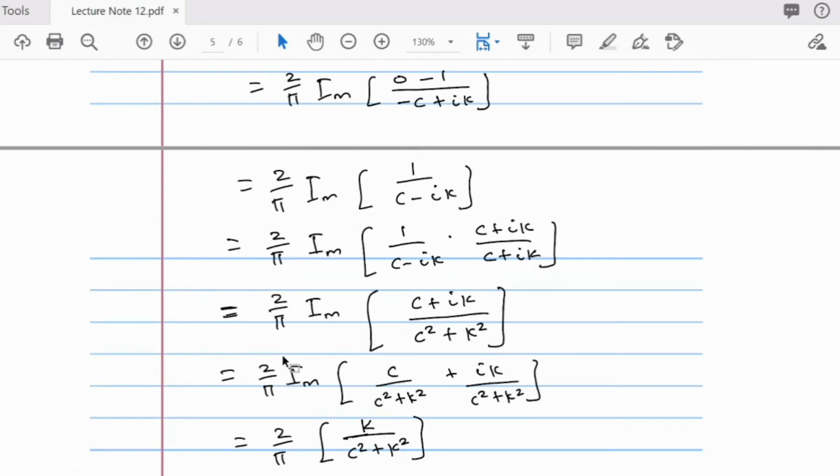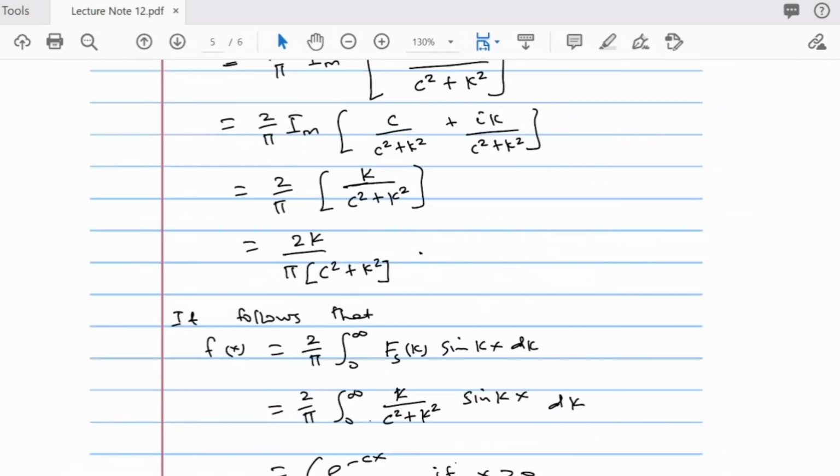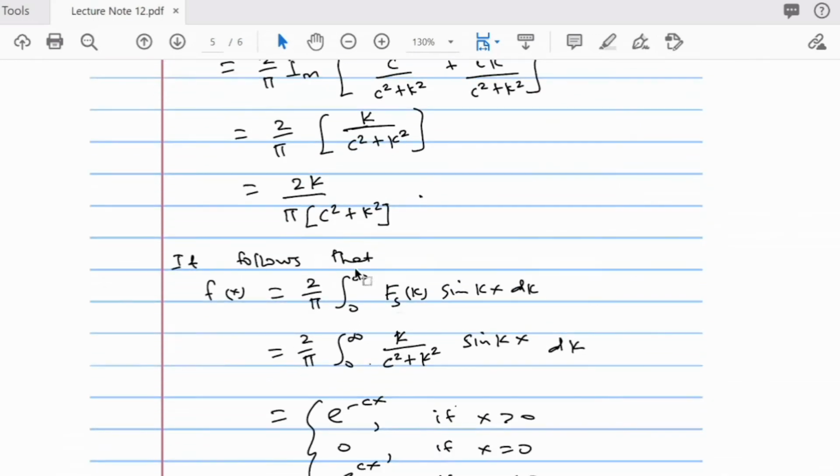But we want the imaginary part. The imaginary part is the part with the i, so the imaginary part is k over c squared plus k squared. So we take it out, which is this, and we multiply by 2 over pi. So it then follows that the Fourier integral of the function is just 2 over pi.